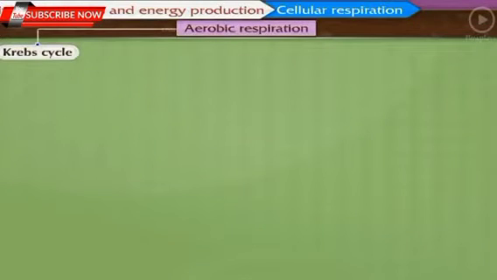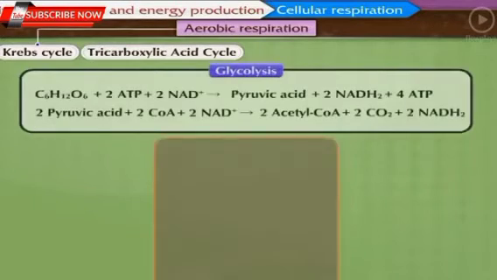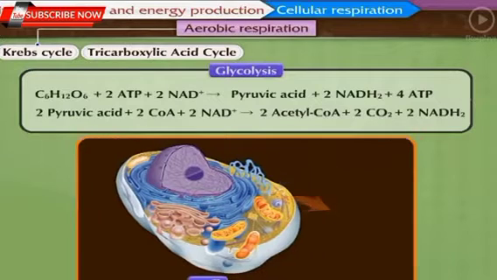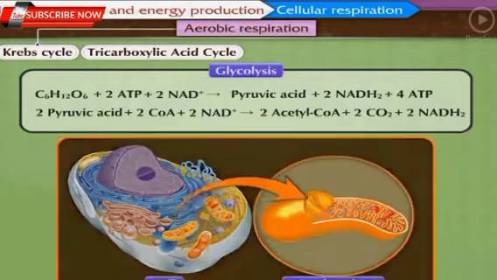Krebs cycle. Krebs cycle is also called tricarboxylic acid cycle. Both molecules of acetyl coenzyme A formed in the glycolysis in the cytoplasm of the cell now enter in the mitochondria.